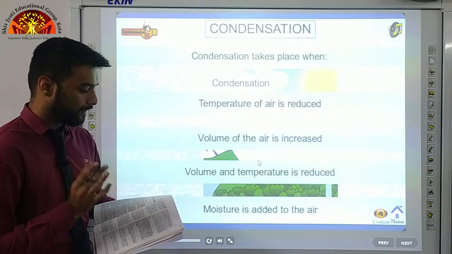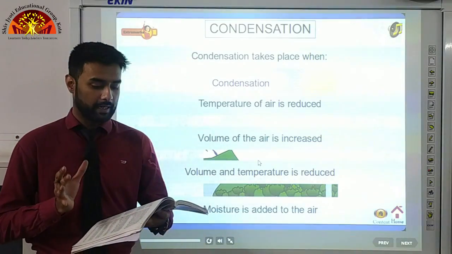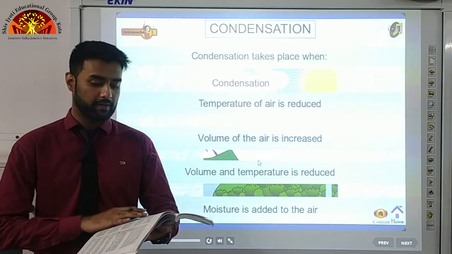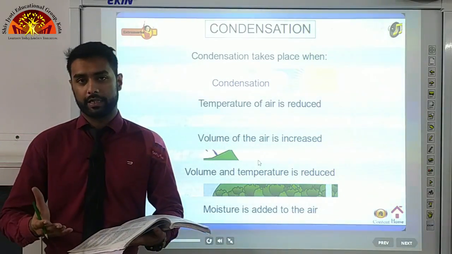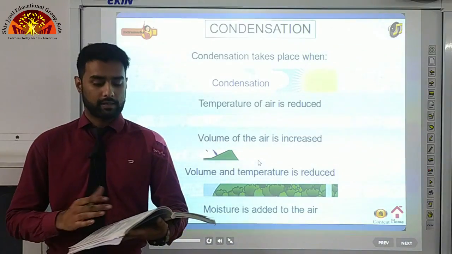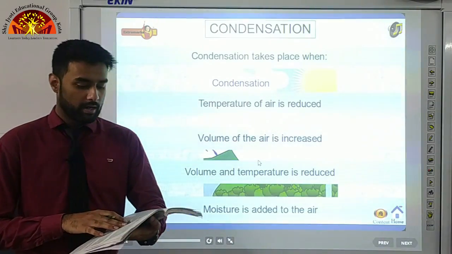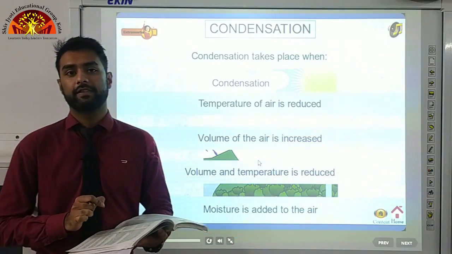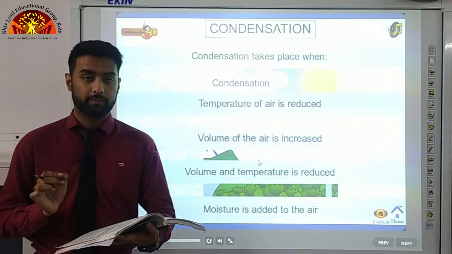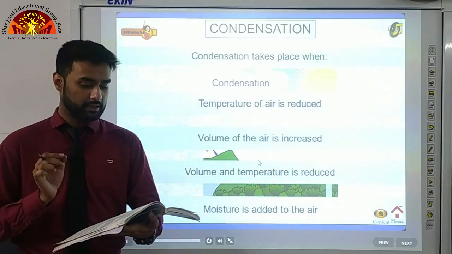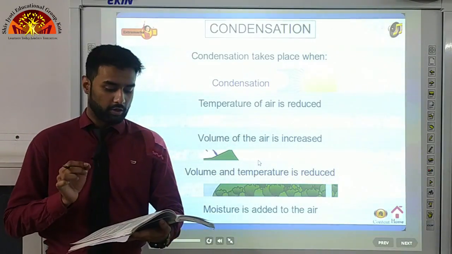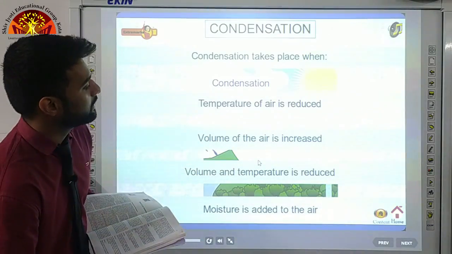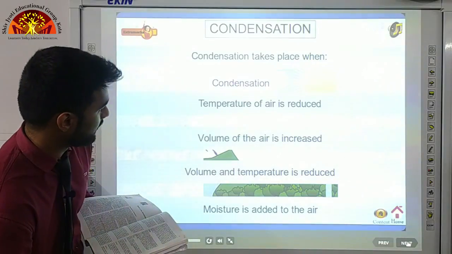Now let us see. After condensation, the water vapor or the moisture in the atmosphere takes one of the following forms. Now the forms of condensation are also different, which is affected by temperature and location. So these forms are dew, frost, fog and clouds. Condensation takes place when the dew point is lower than the freezing point as well as higher than the freezing point. Underline this last line of the second paragraph on page number 95. Now let us discuss different forms of condensation. That is our next topic.